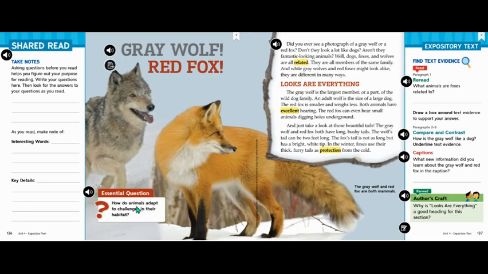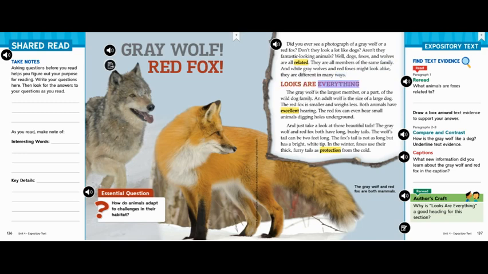So we're going to be reading about how animals change so that they can survive challenges in their habitat, their environment. Let's begin reading. Did you ever see a photograph of a gray wolf or a red fox? Don't they look a lot like dogs? Aren't they fantastic looking animals? Well, dogs, foxes, and wolves are all related. They are all members of the same family. And while gray wolves and red foxes may look alike, they are different in many ways.